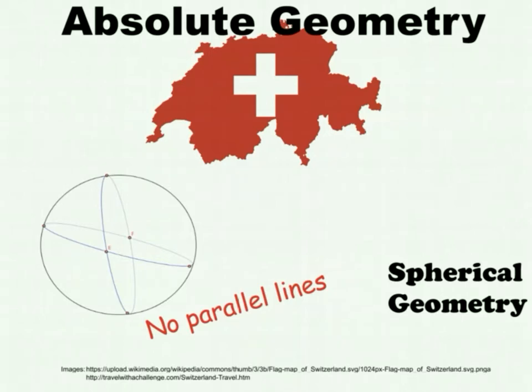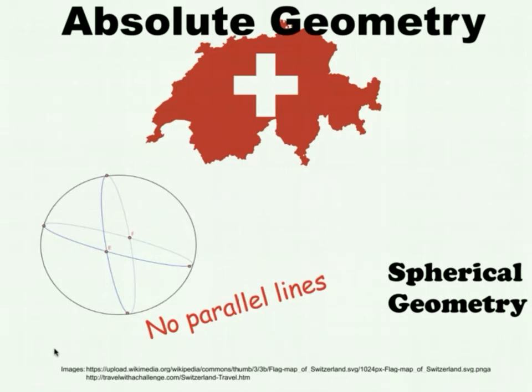Spherical geometry we have studied in this course. Spherical geometry does not have absolute geometry as its foundation because in spherical geometry you could take any two lines, any two great circles, and they will intersect at 2 points. There are no parallel lines in spherical geometry, therefore you cannot take absolute geometry and add something to it and call it spherical geometry.